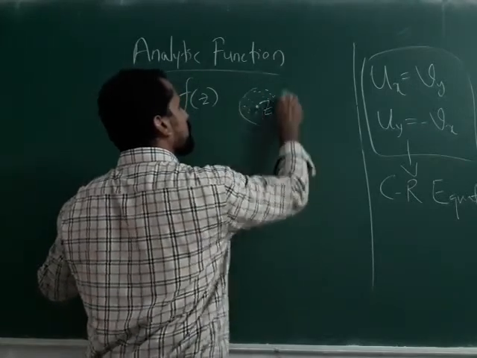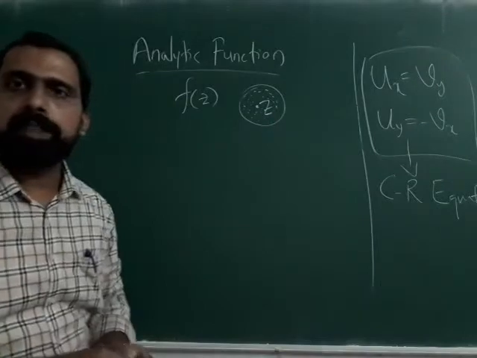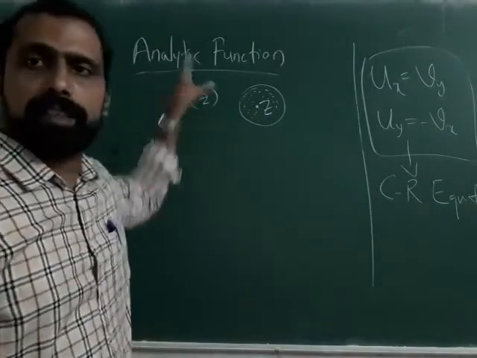So in this region, we call this function analytic.